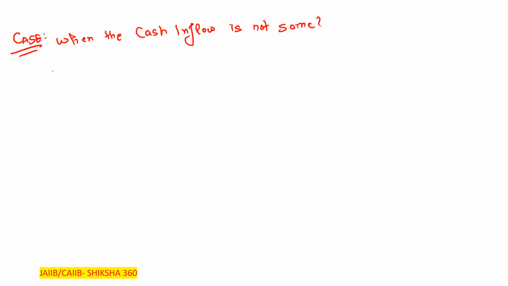I will write it here: the case when the cash inflow is not the same. Please try to understand with the help of one example. In an industry, we have to calculate the payback period.